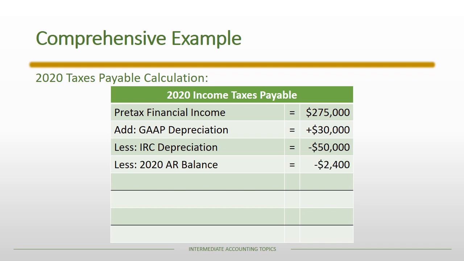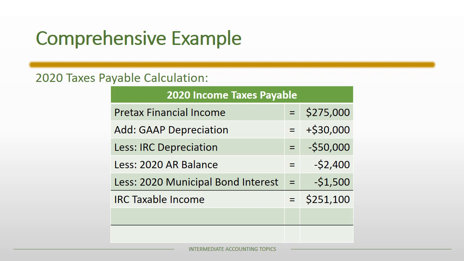We also need to subtract the 2020 accounts receivable balance. Again, that would be revenue recorded under U.S. GAAP. That is not going to be recorded under the Internal Revenue Code until 2021 when it's collected. And then finally, we do need to subtract the municipal bond interest because it is income under U.S. GAAP, but it is not income under the Internal Revenue Code, so we need to subtract it out. So that gives our Internal Revenue Code taxable income of $251,100. We apply the tax rate, which gives us our income taxes payable of $87,885.